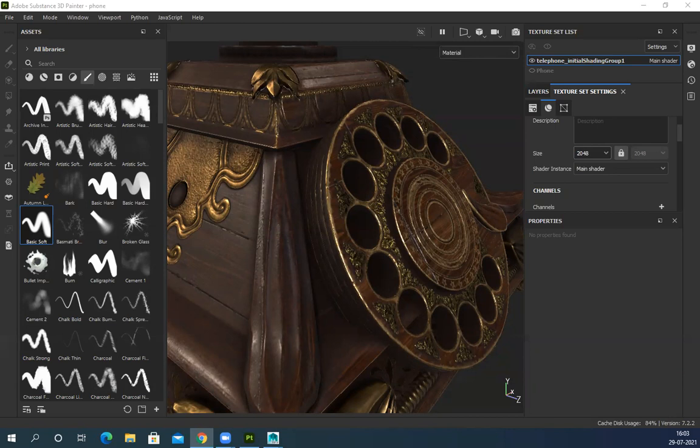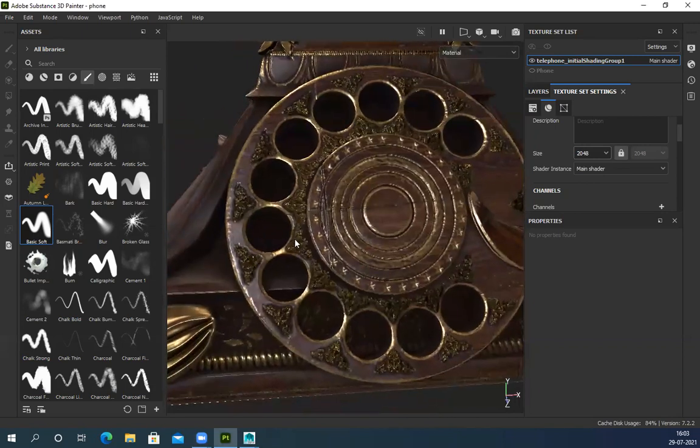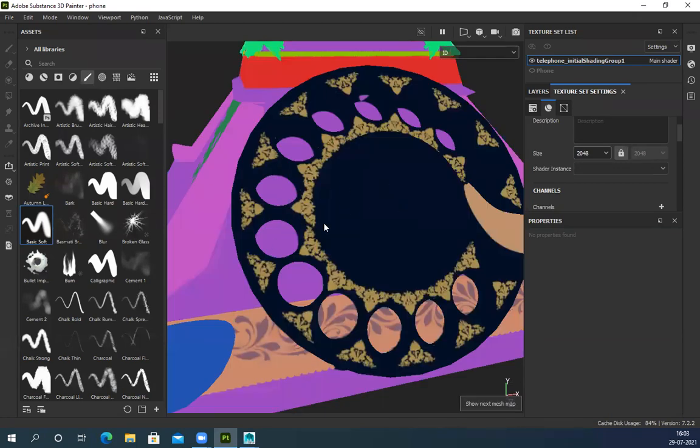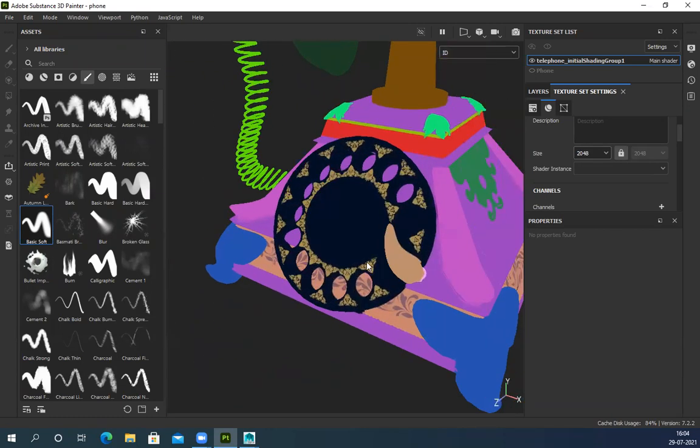Sir, for this golden alphas thing on the dial, how did you add the golden color to this design? Yes, sir. We had a color ID map for this. Like bake, if you press C, we have an ID map for this. We baked an ID map. While baking, I had selected that polygroup color, right? So based on the mesh, it automatically generated those things. I don't have to create anything. Those selections are already there. I just have to select it, click and pick that color.